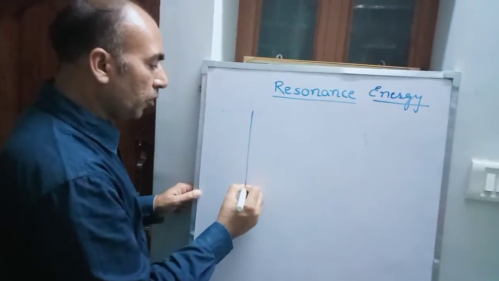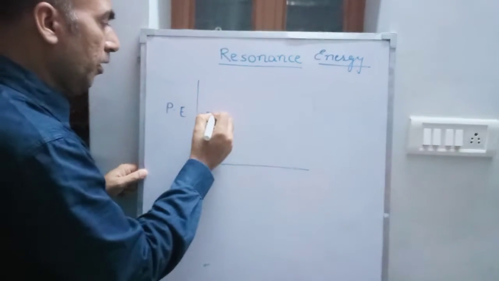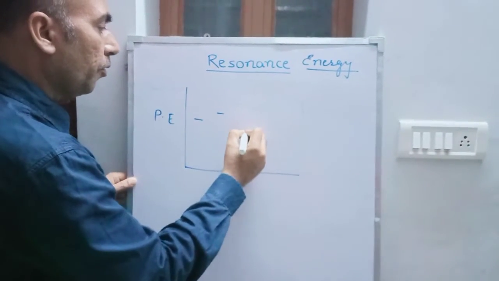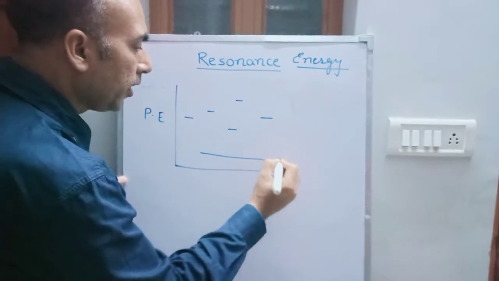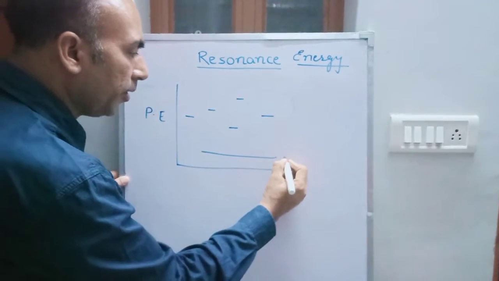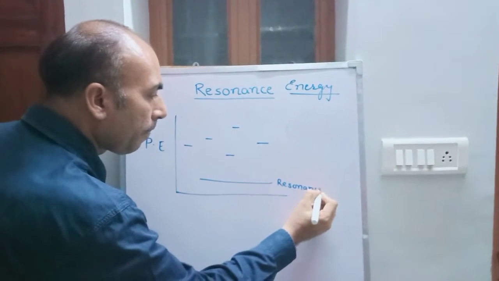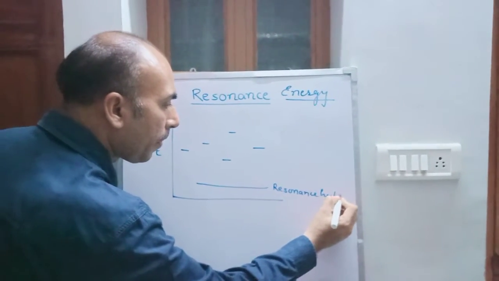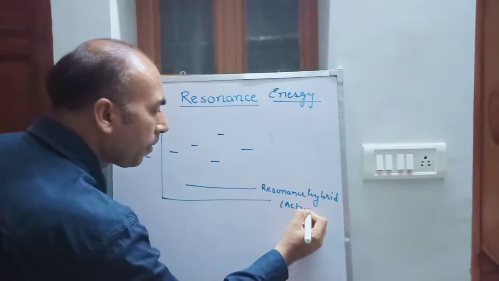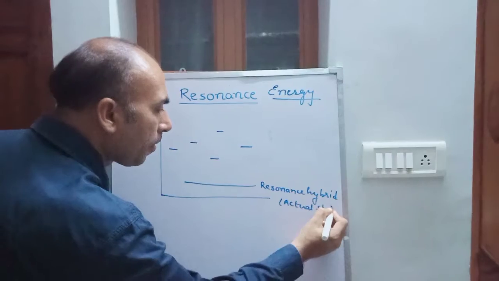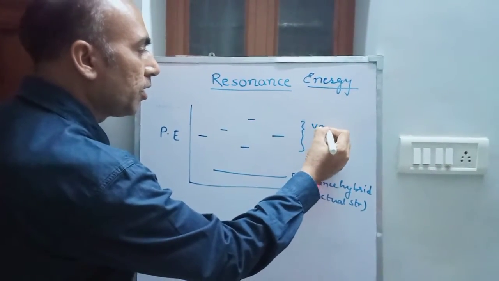Suppose this is the potential energy, and these are the points which are indicating various resonating structures, and this is the line which is showing the actual structure, the resonance hybrid. And see, these five are the various resonating structures.